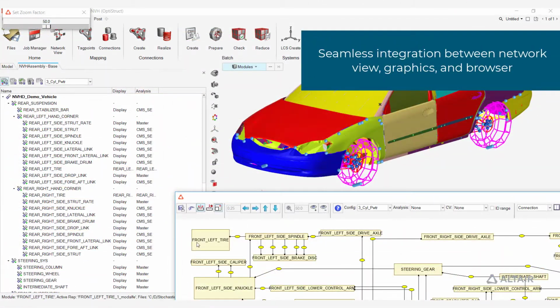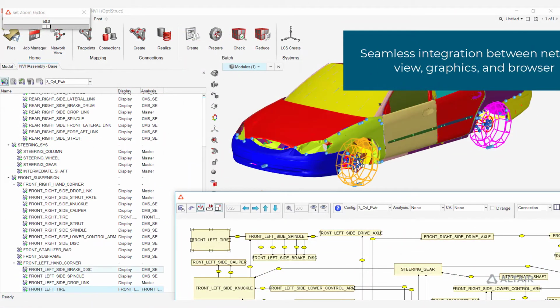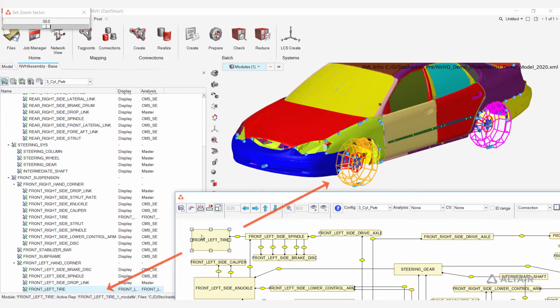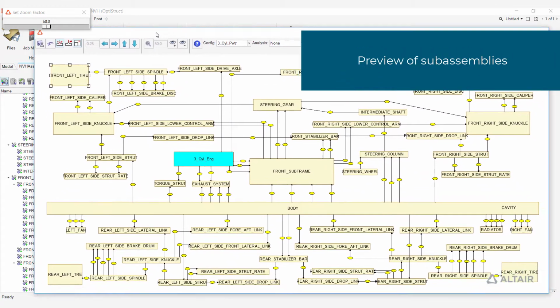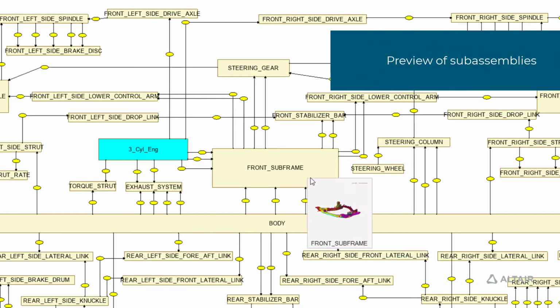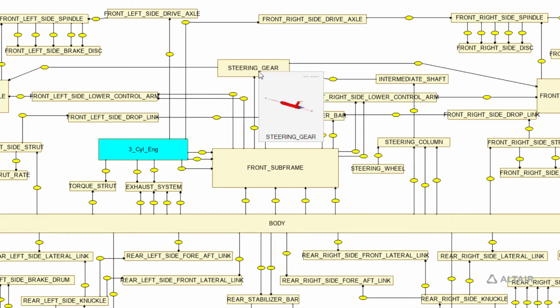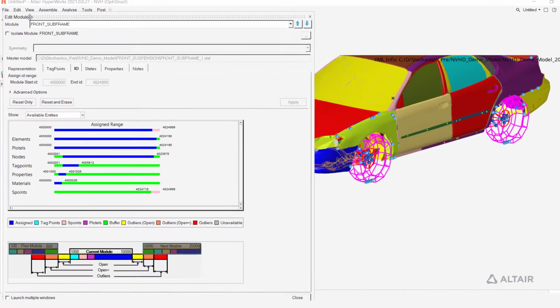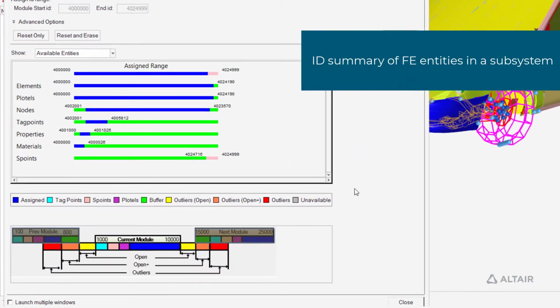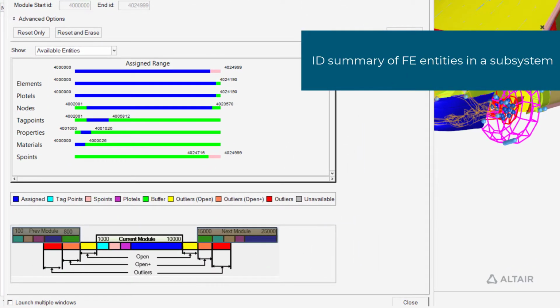Due to the seamless integration of browser, network view, and graphics area, parts are highlighted in all three places when selected. A preview for each subassembly in the network view is available when clicking on them in the diagram. From the assembly browser, a visual summary of the ID ranges used in the model can be opened.